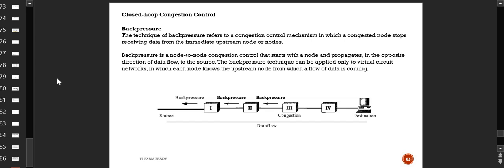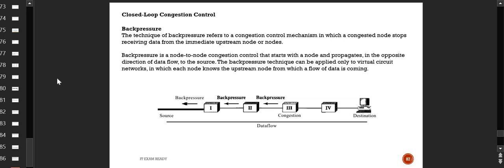Now what will happen? When congestion occurs at router number 3, it will say, I am congested, please don't send me more data. I will apply back pressure, telling node number 2, please don't send me the data, I do not have that capacity. Node 2 will send the same message to node 1: node 3 is congested, don't send the data at this speed.